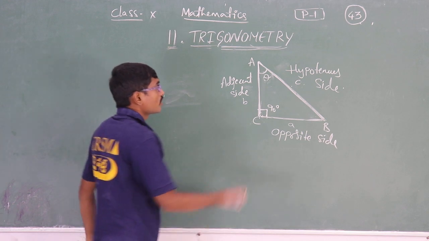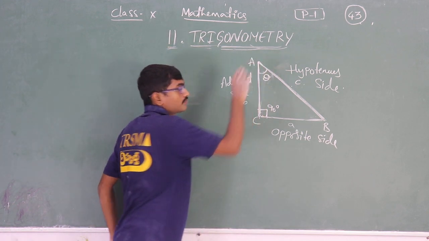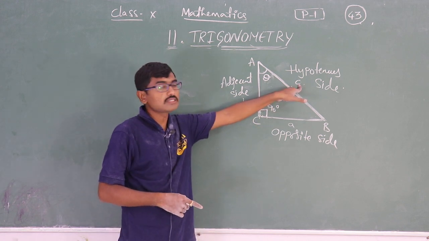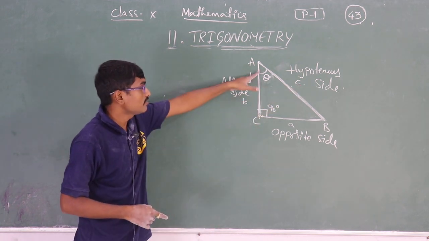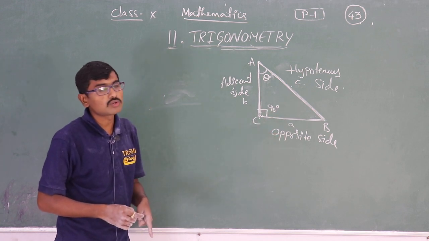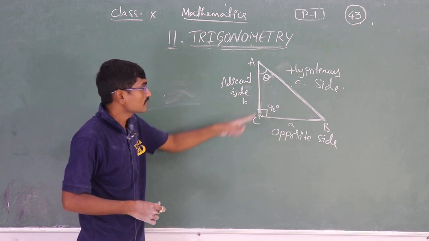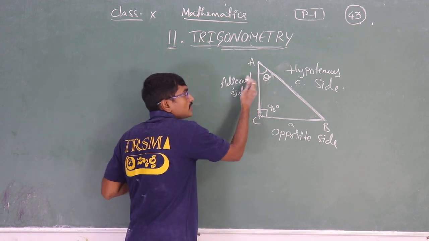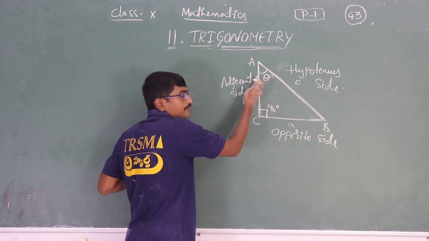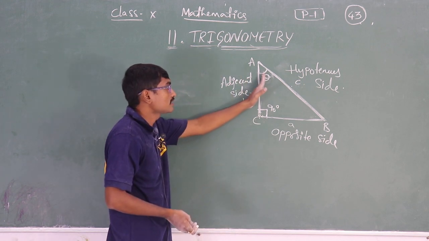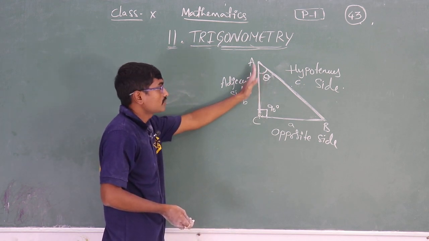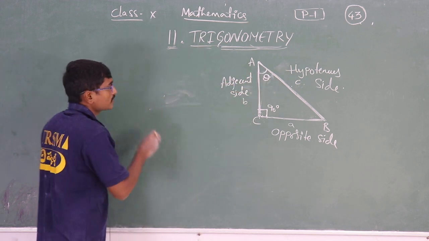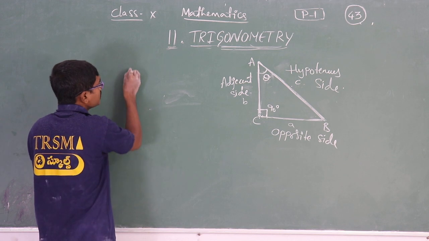Okay students, so what we have discussed: the side which is exactly opposite to 90 degrees is called the hypotenuse. The side which is exactly opposite to the acute angle is called the opposite, and the side which is touching the acute angle is the adjacent side.